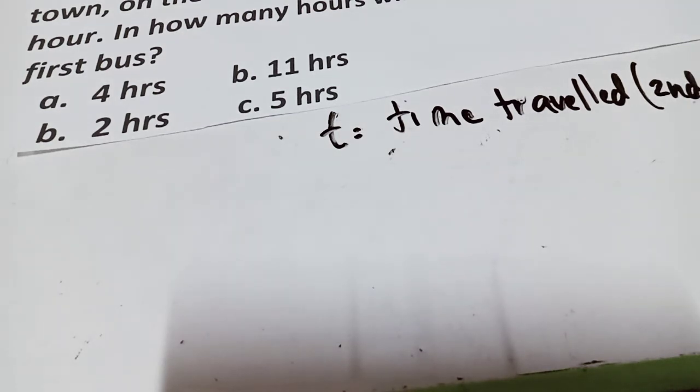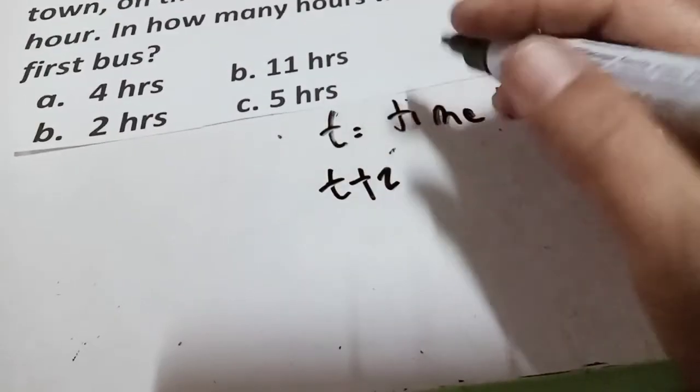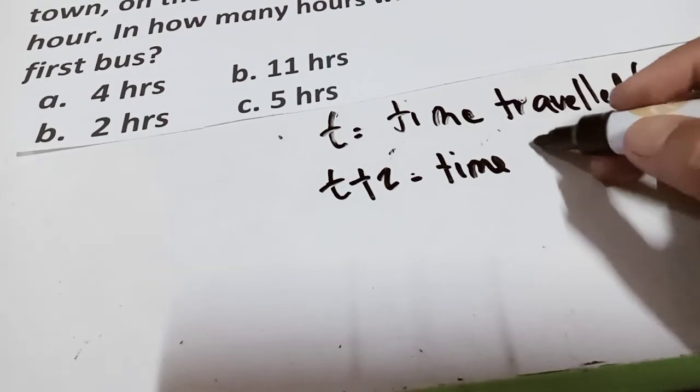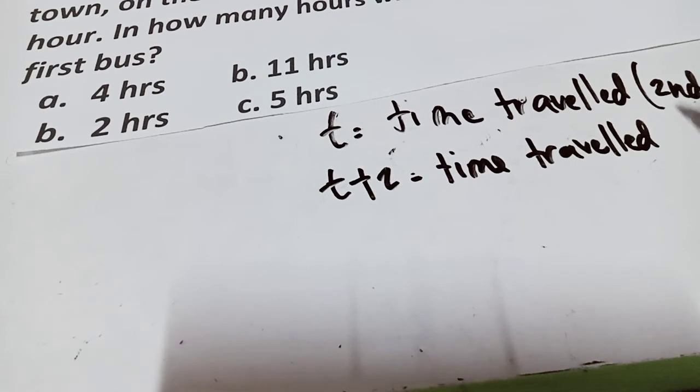And then T plus 2 is equals to time traveled for the first bus.